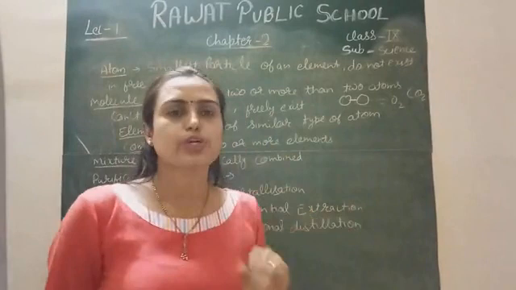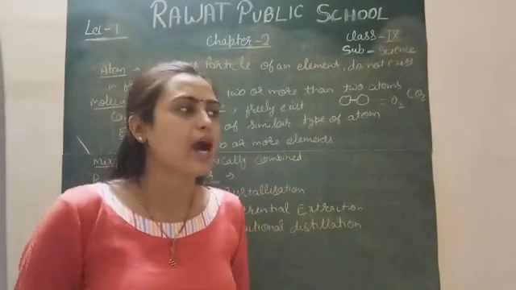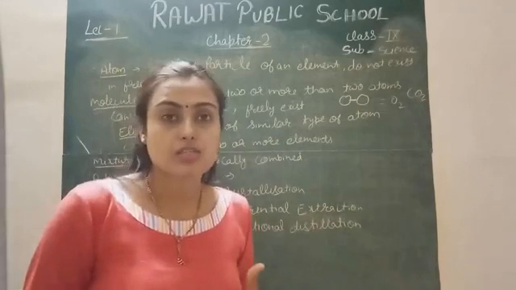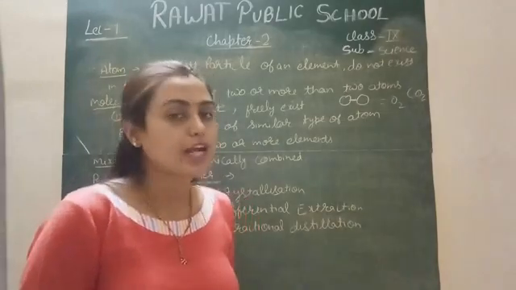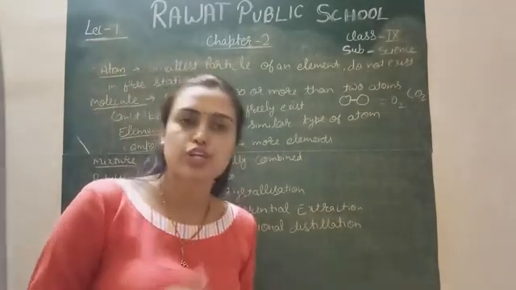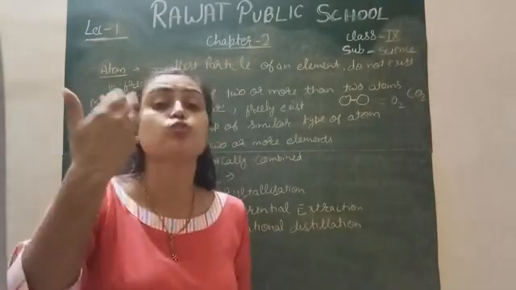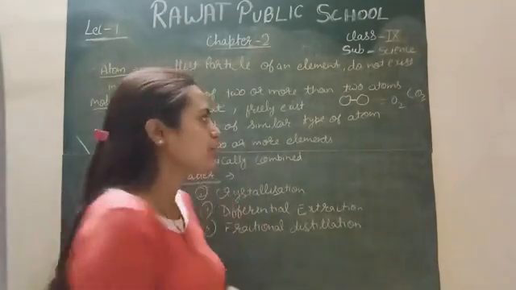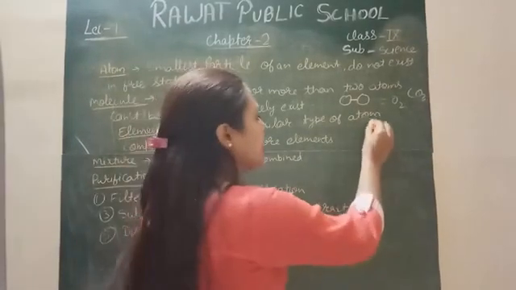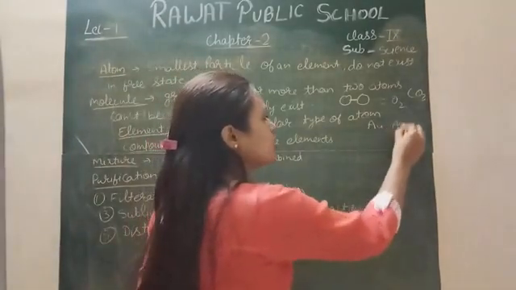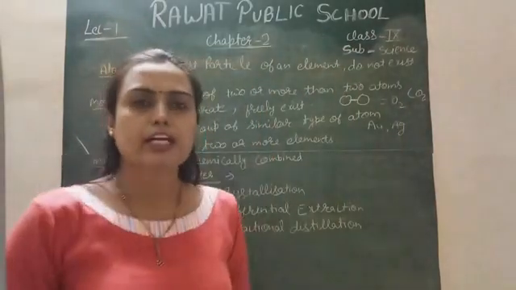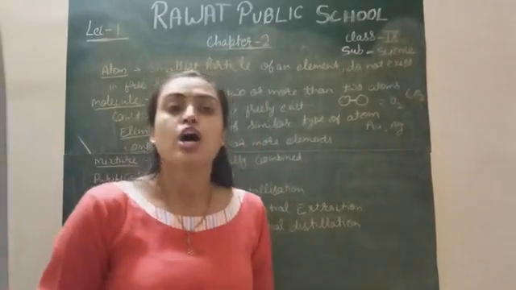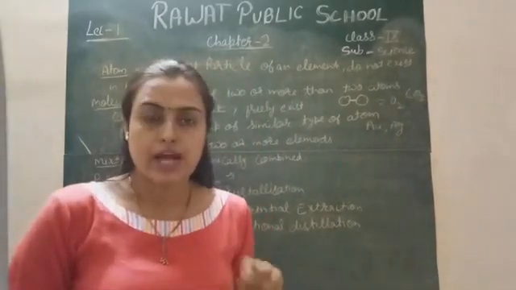In the case of molecules, there is no condition that the atoms should be of the same kind. It doesn't matter, right? In a molecule, two different types of atoms can exist. But in the case of an element, for example silver or gold, like Au and Ag, the same type of atom will be present in that type of metal.